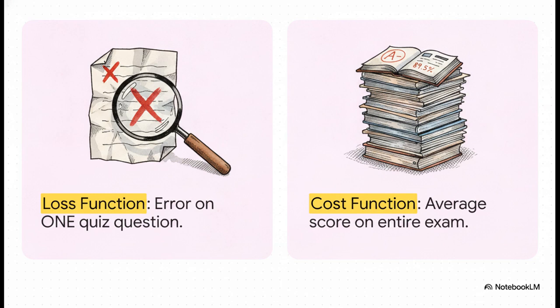Right, so we have these penalties for individual predictions, but we really need to look at the big picture. That's the difference between the loss function and the cost function. If the loss is how wrong you are on one single quiz question, the cost function is your average score across the entire exam. And our ultimate goal in training any AI is to minimize that overall cost. We want the absolute lowest possible average error across all our data.